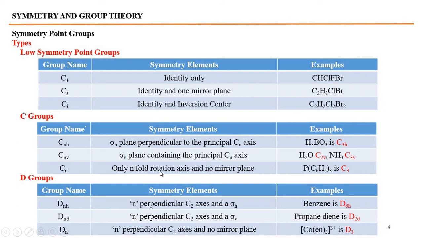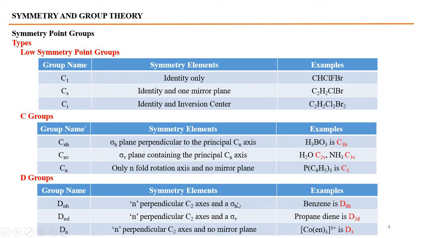Cn: if only an n-fold rotation axis is present in the molecule and there is no mirror plane, then the molecule is said to be grouped into the Cn point group. Similarly, D groups are Dnh, Dnd and Dn, exactly like Cnh, Cnv, Cn. But here, the molecule has n perpendicular C2 axes.